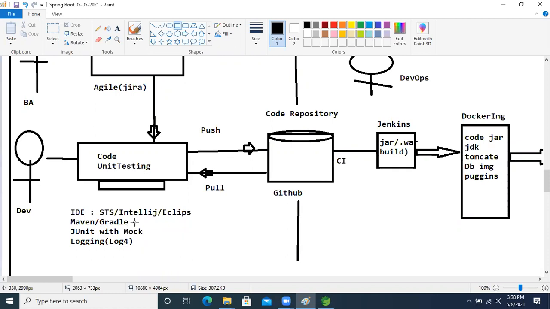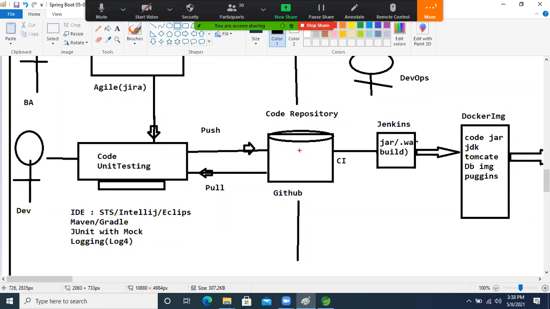After that, you will use a build tool, and then you will write the code. After that, you test your code, and if needed you perform logging using log4j. You have to write the logging operation in your code also. After completing your story, you will push your code to the Git repository.